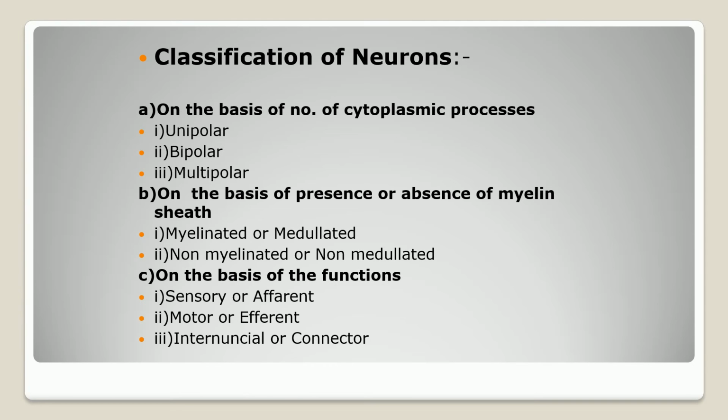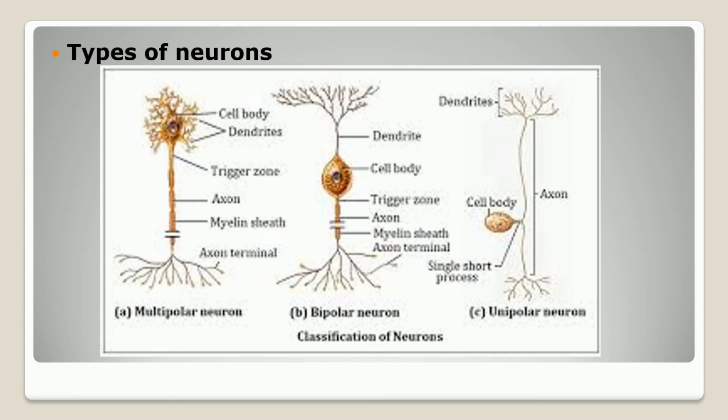Now, the classification of neurons. Neurons are classified in three ways. One is on the basis of the number of cytoplasmic processes. Second is on the basis of the presence or absence of the myelin sheath, that is, myelinated and non-myelinated. And third is on the basis of function: sensory, motor, and internuncial. First, on the basis of the number of cytoplasmic processes, they are unipolar, bipolar, and multipolar.